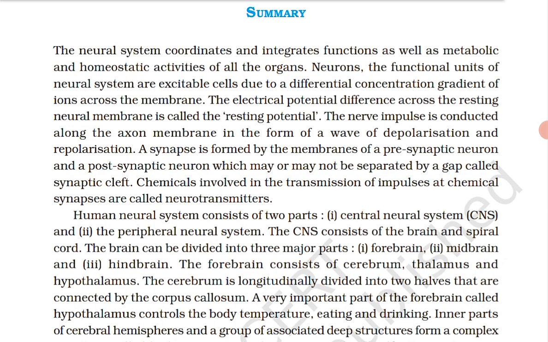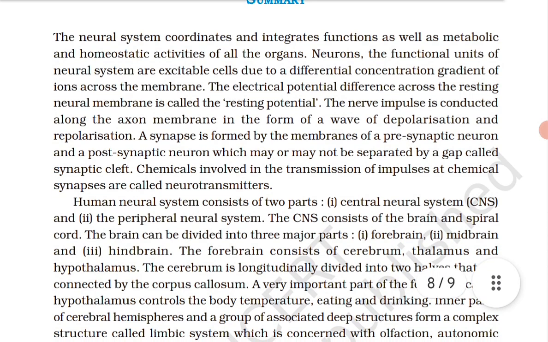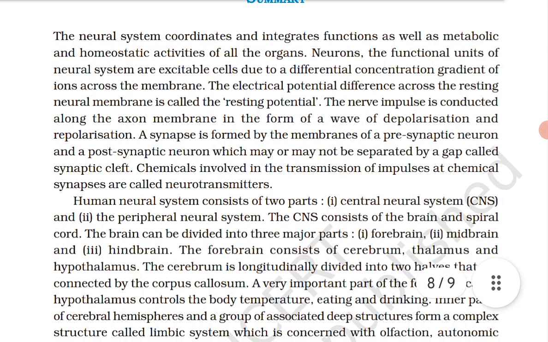Brain stem forms the connection between the brain and the spinal cord. Brain और spinal cord के बीच में connection कौन बनाता है? Brain stem. So thus we are going to read the summary.